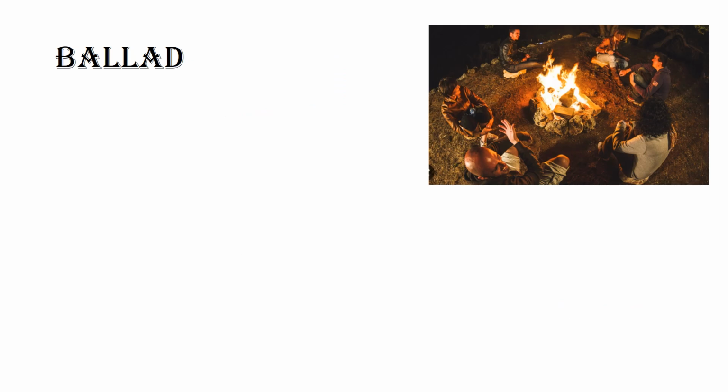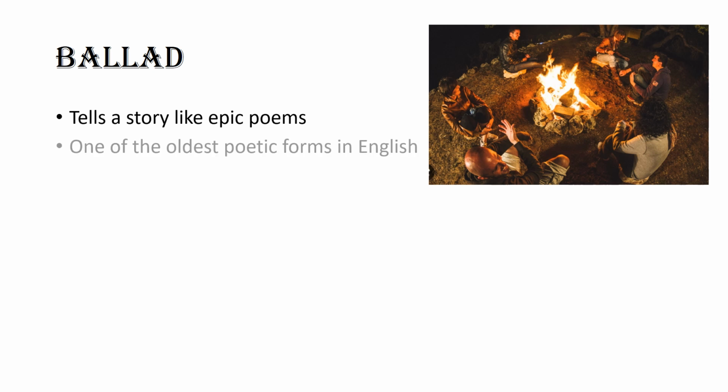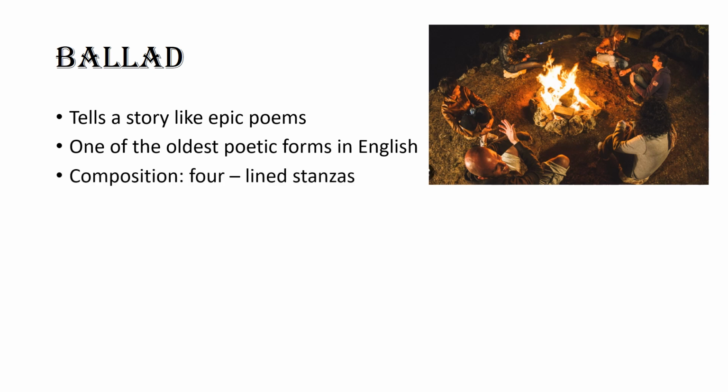A ballad is a poem that tells a story like epic poems. However, ballad poetry is based on a legend or a folk tale. English language ballads are typically composed of 4-line stanzas that follow an ABCB rhyme scheme. Both are fine, ABAB or ABCB. Actually, the ballad is one of the oldest poetic forms in English, and there are so many different types of ballad that giving one strict definition to fit all the variations would be nearly impossible. So the simplest way to think of a ballad is as a song or a poem that tells a story and has a bouncy rhythm and rhyme scheme.